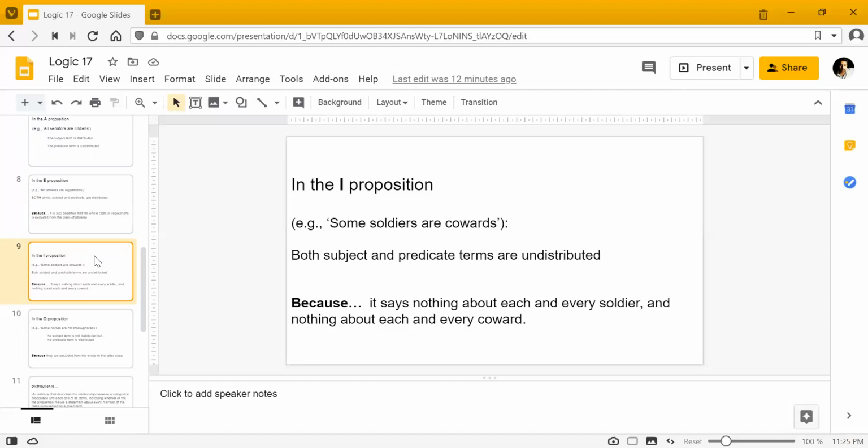So I have written over here as well because it says nothing about each and every soldier and nothing about each and every coward, right? So that's a good way to look at it. कि क्या वो proposition जो है वो सारे members को refer करती है जो एक set दिए हुए हैं यानी कि subject और predicate terms के. That's a good way to look at it.